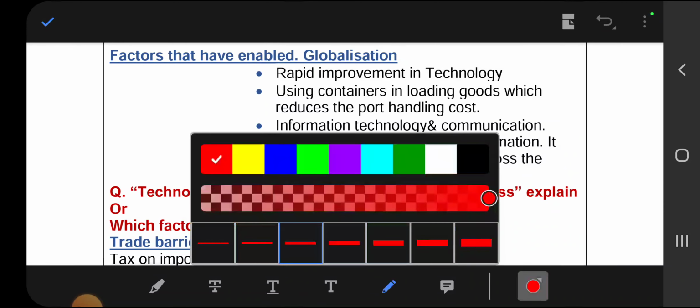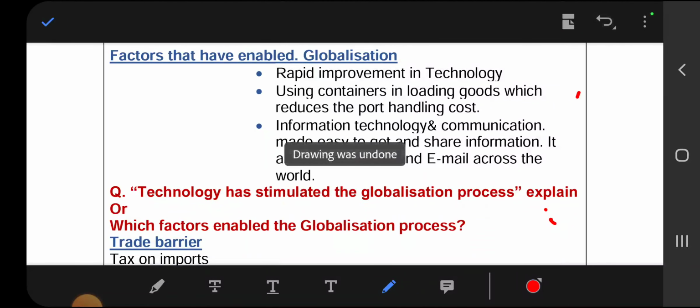Then the other point is information technology, the internet we use. Why do we use the internet? We can contact people globally, and we can share our information. We use email also. And we can make payments through internet banking. So when we have all these facilities, it is easy for us to trade with other countries, right?